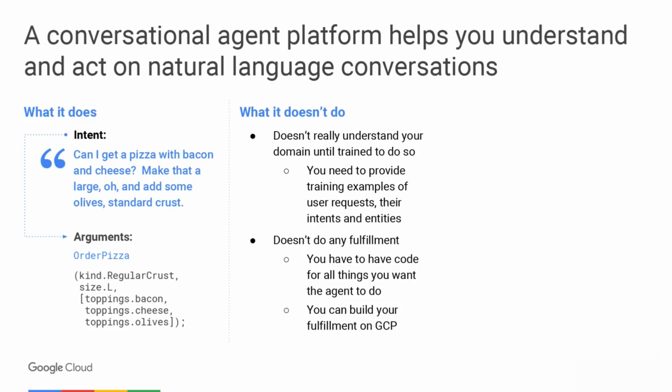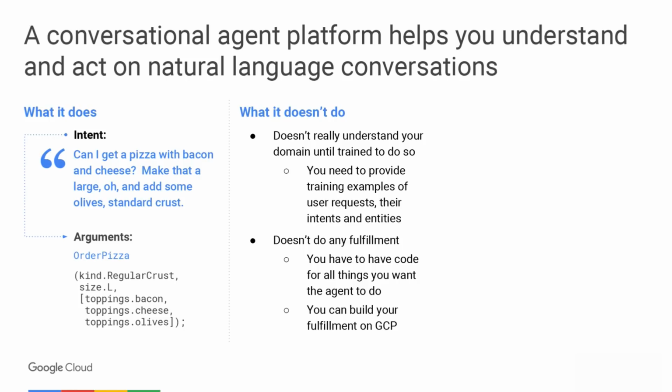So, at a high level, here's what Dialogflow does. It takes unstructured text and turns it into structured text. If you have a sentence where a user is asking for a pizza with different things on it, we turn it into a structure that you can use in your business applications, as you can see at the bottom.